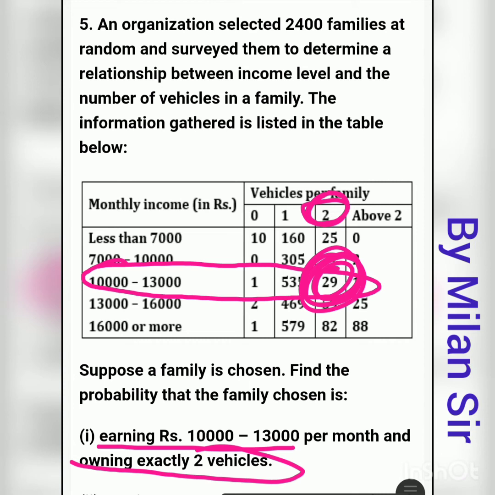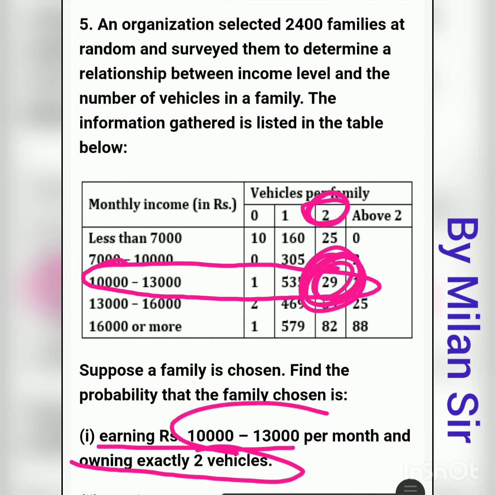So 29 is our favorable outcomes, because 29 families have monthly income between 10,000 to 13,000 and have exactly two vehicles. We need to satisfy both these conditions.